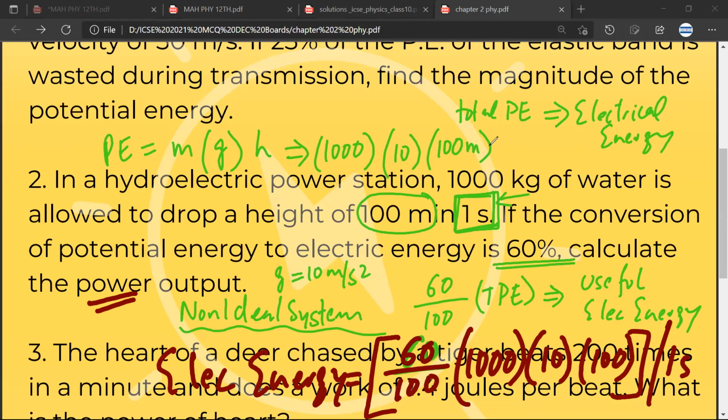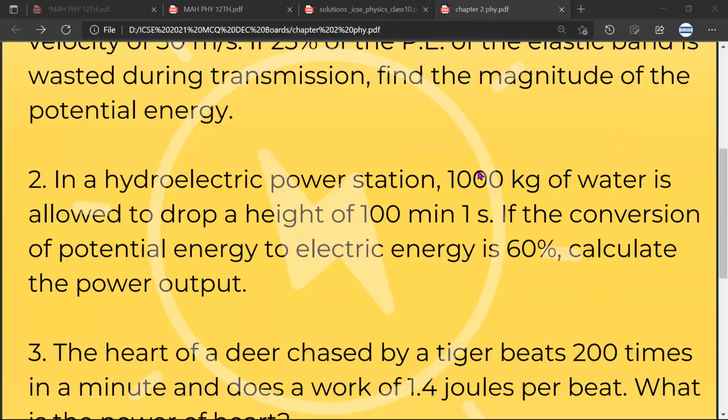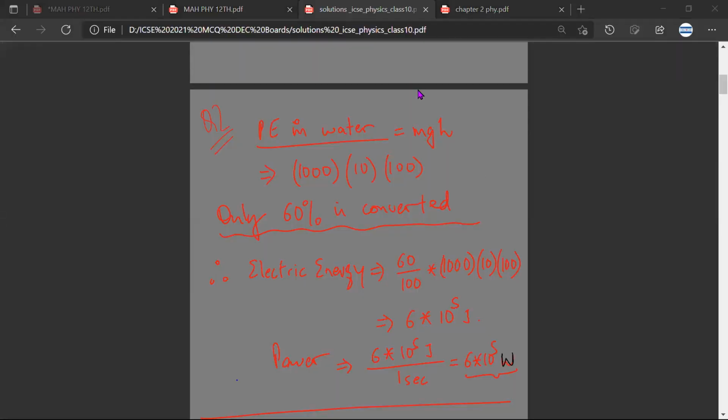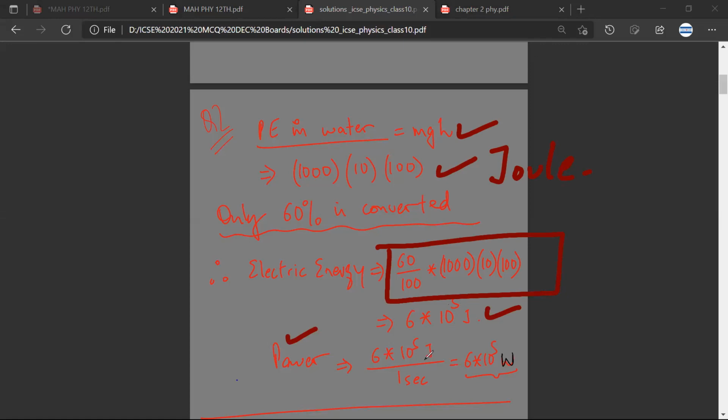So if you want to have a look at the solution and the answers, this is how the answer would look if you have done it correctly. The potential energy is mgh, please remember that this is in joule. Only 60% is converted, so 60% of this is in joule. Therefore power is this, 6 into 10 to the power 5 upon second, and now the answer would be in watt. Mr. CB, any doubt? No doubt, sir.